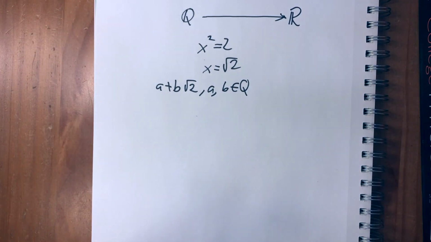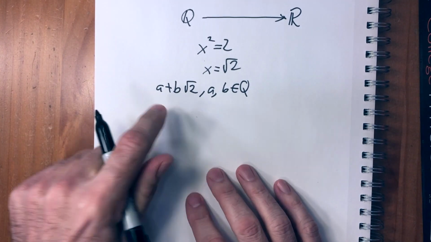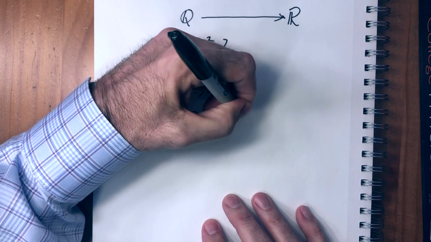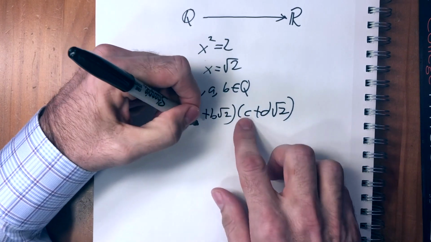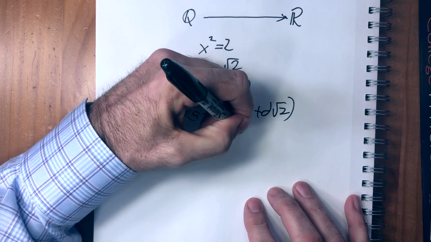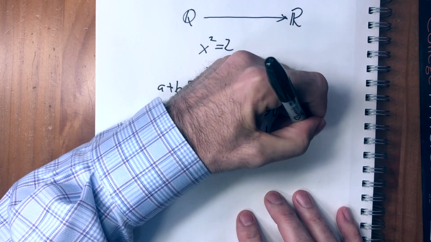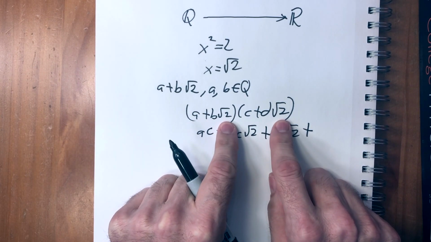We won't go through everything, but you can see quickly that it's closed, for instance, because if you have a plus b square root of 2 and c plus d square root of 2, you multiply this together, you're going to get ac plus bc square root of 2 plus ad square root of 2 plus, and this is what's interesting, bd times square root of 2 squared, which is 2.